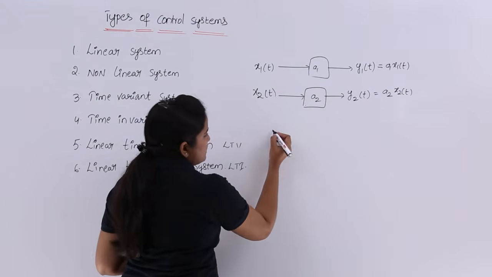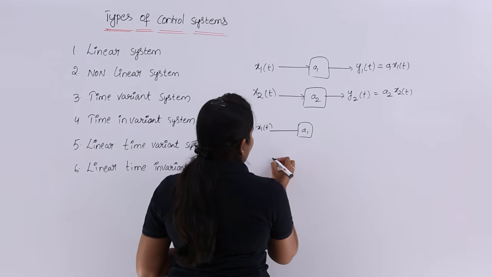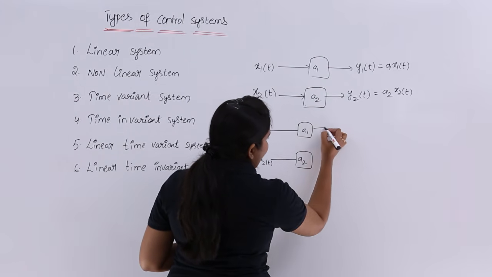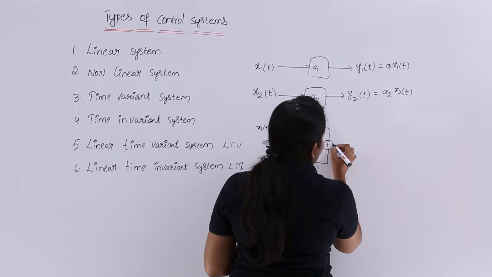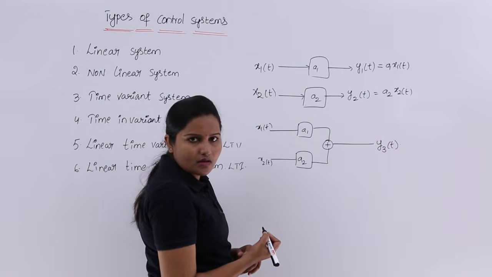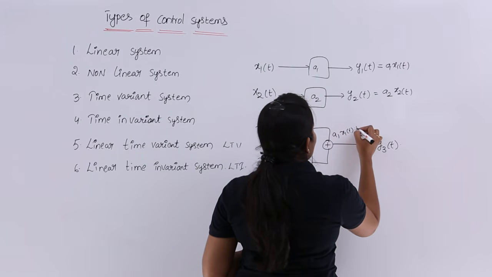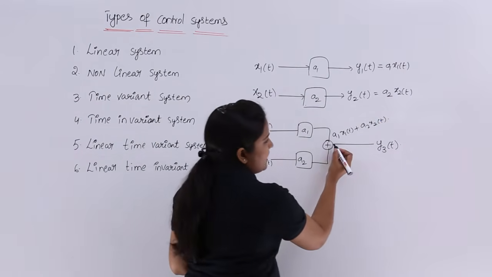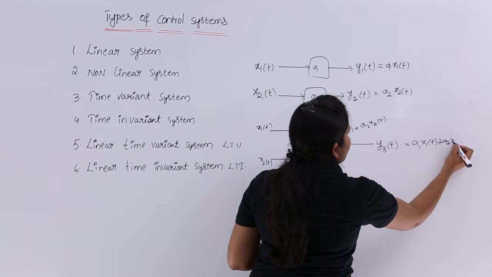Now I take x1 of t with a1 and x2 of t with a2, and I add these two using a summer. I take this line's output as y3 of t. The output is a1 x1 of t plus a2 x2 of t.